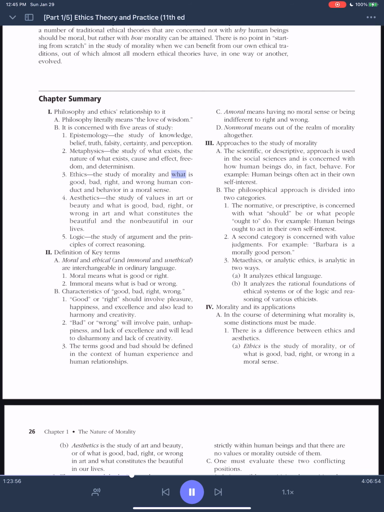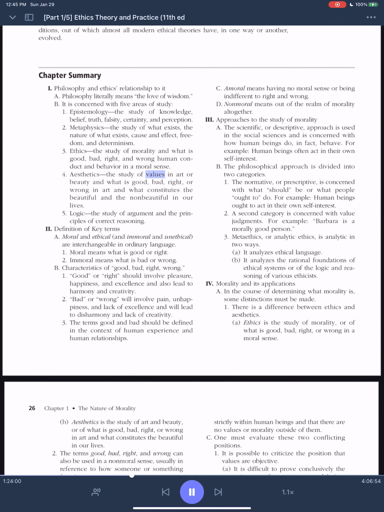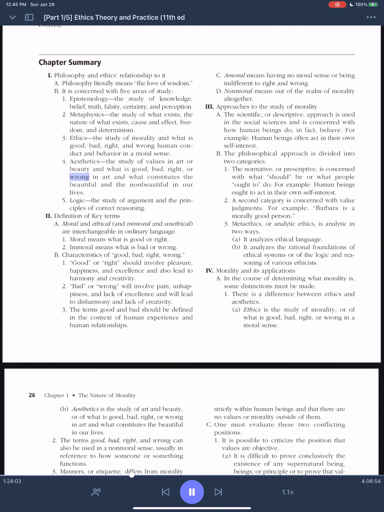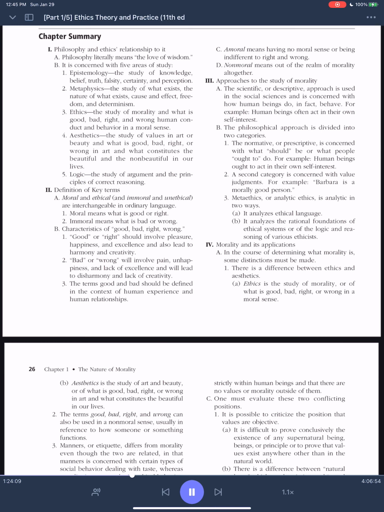3. Ethics, the study of morality and what is good, bad, right, and wrong human conduct and behavior in a moral sense. 4. Aesthetics, the study of values in art or beauty and what is good, bad, right, or wrong in art and what constitutes the beautiful and the non-beautiful in our lives. 5. Logic, the study of argument and the principles of correct reasoning.